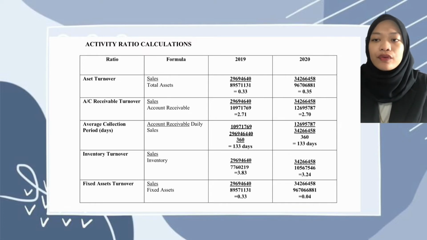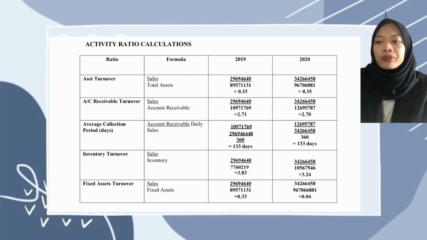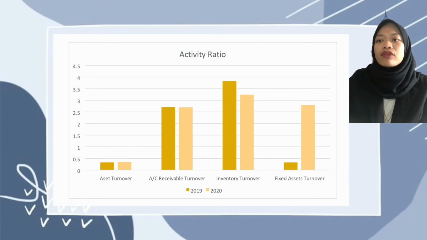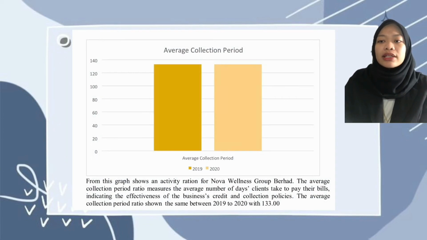For inventory turnover, sales divided by inventory. So we got 3.83 for 2019 and 3.24 for 2020. Fixed asset turnover, sales divided by fixed asset. So we got 0.33 for 2019 and 0.04 for 2020. So here you can see the graph for activity ratio for 2019 and 2020.